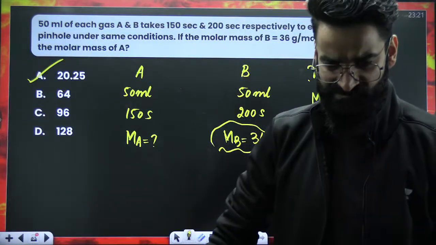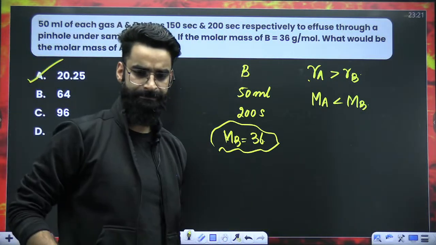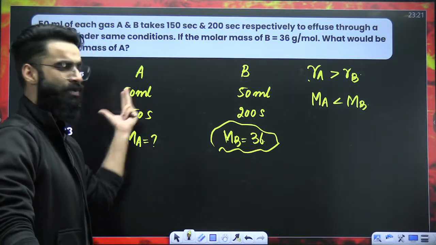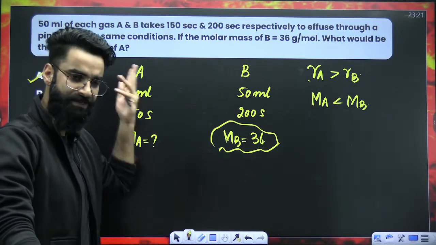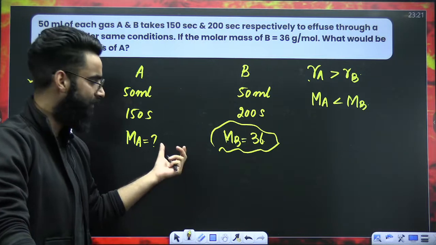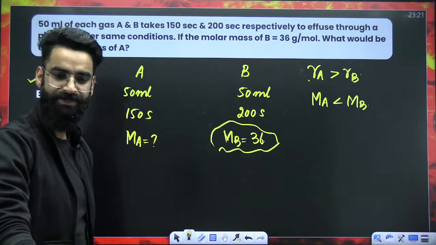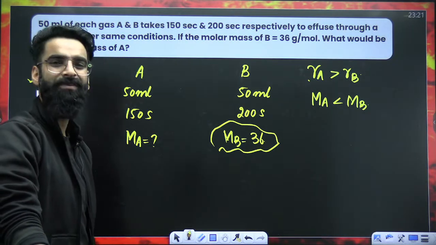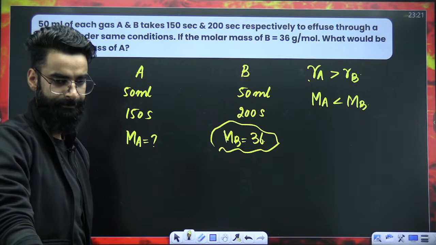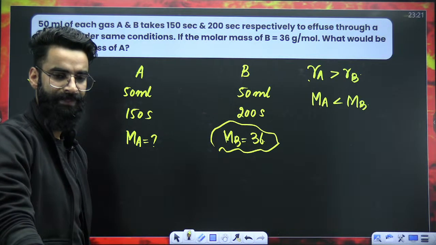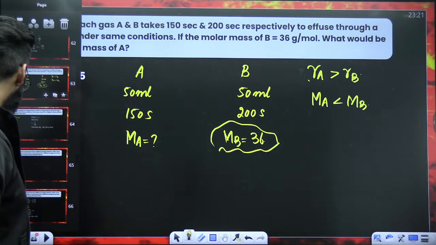Is it clear to everyone? Quickly, let me know in the chat if it is super clear to everyone, guys. Or you can use the direct result: RA divided by RB is equal to under root of MB divided by MA. You just need to put the values and get the answer. By looking at the options, you could solve it, no calculations, nothing. Or if you are fine with using the formulas and results, you can do that as well. No issues. The choice is all yours. If it is clear to everyone, let's have a look at one more question then.